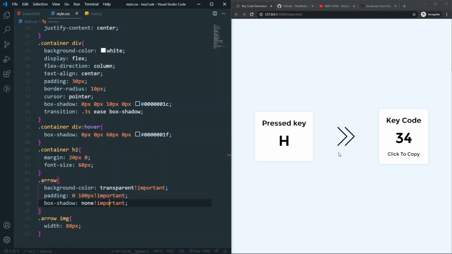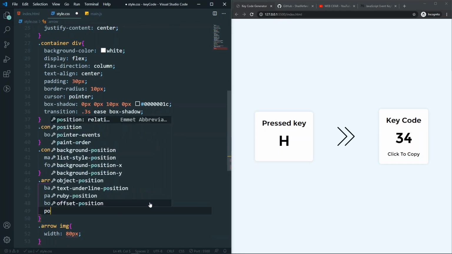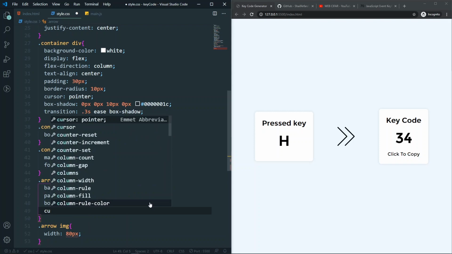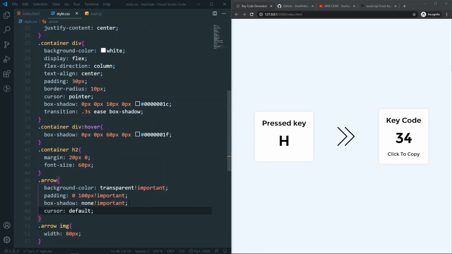So now as you can see we don't have any box shadow here, and also let's say that cursor will be the default one, and also make sure that it is also having the important one. As you can see that it's working perfectly fine. And that's it for now.